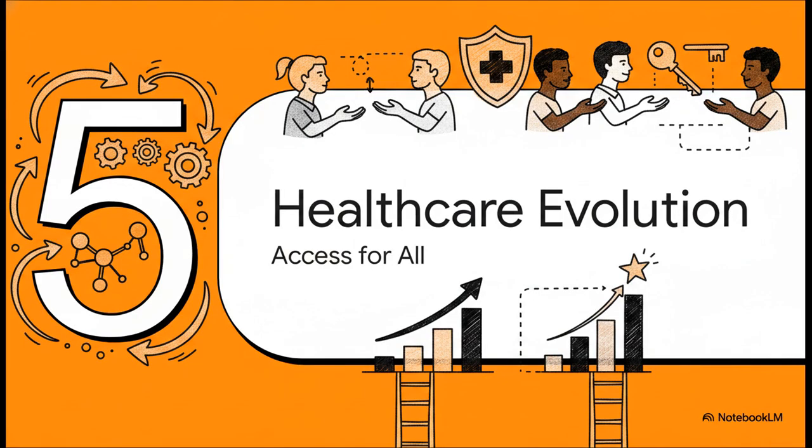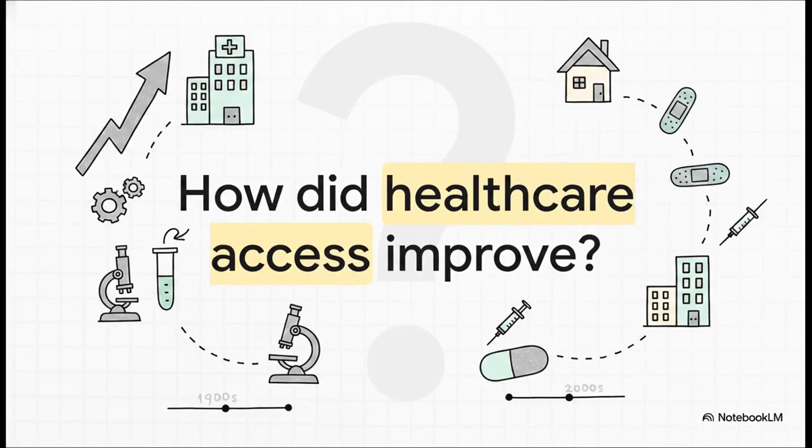And finally, we reach Section 5, the evolution of healthcare. Now, all these amazing treatments are wonderful, right? But they don't mean much if regular people can't actually get access to them. So here's our final pop quiz question to test your historical understanding. How exactly did access to healthcare improve during the 20th century? Like, how did we get these incredible breakthroughs out of the fancy labs and into the homes of everyday people?